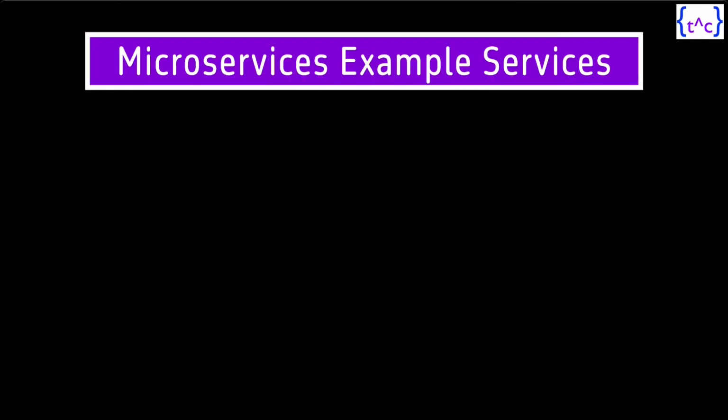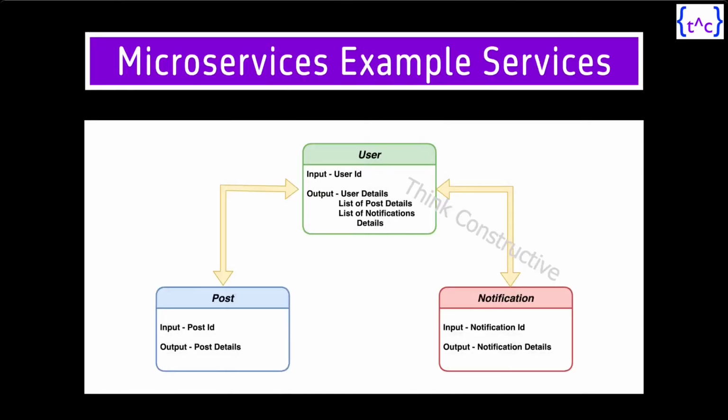Alright, here is the service detailing what we are building as a part of this session series. So we are building user service, post service and notification service. User service is talking to post service and notification service, getting the response, collating all the responses in user service itself and returning the response back to the user. However, it is not limited to that only. User, post and notification services can be called independently also, because all these services, to adhere to microservices principles, are REST services.